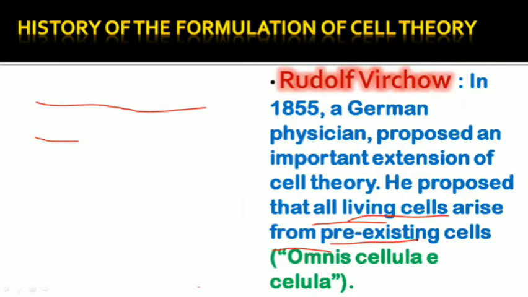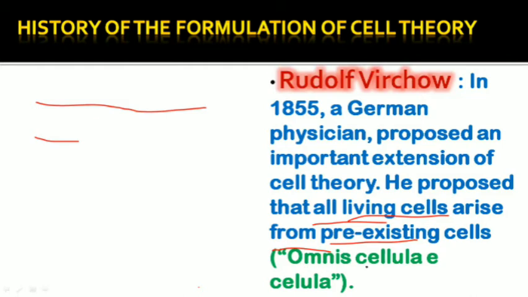Before this postulate, the scientists believed that life originated spontaneously, like the cells originate by themselves. But he gave this idea that cells arise from pre-existing cells, which divide and form new cells.